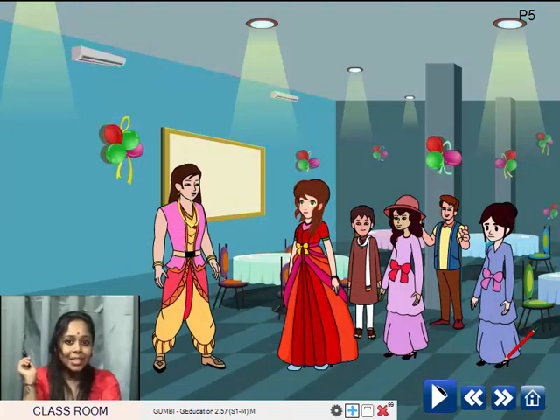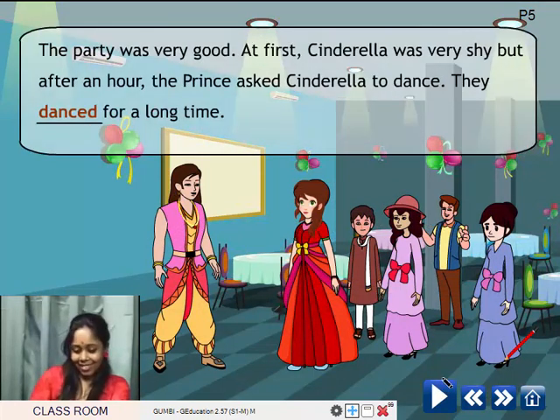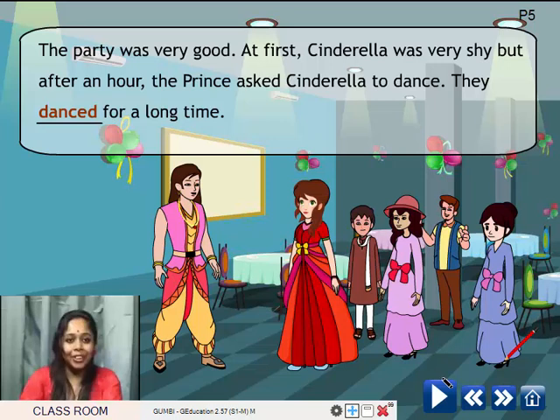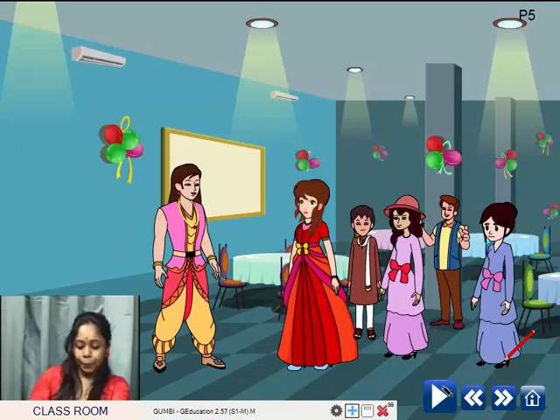Now see, it's a palace. This is the prince's palace. The party was very good. At first, Cinderella was very shy, but after an hour, the prince asked Cinderella to dance. They danced for a long time. So, danced. Again, this is a verb, and I have used the past form of the action word dance. It has become danced. D-A-N-C-E-D.